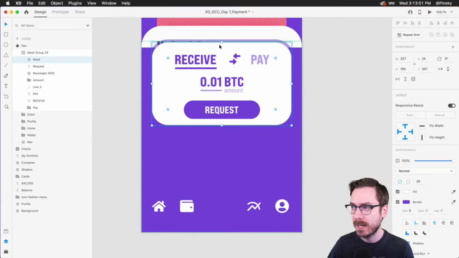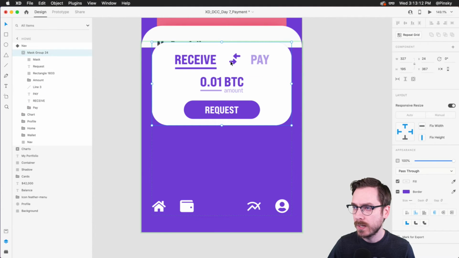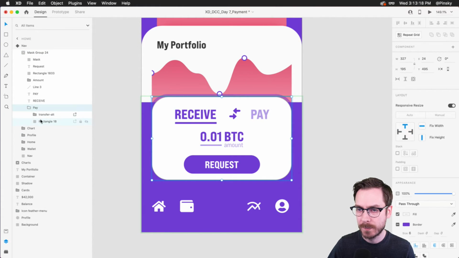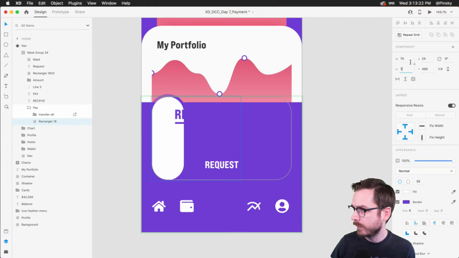I can go ahead and make this a little bit larger if I wanted to, but we're going to get to that in the second state. So now that that's done, we want to move everything out of the way. You remember we remembered that 75 pixel amount earlier, and that was for this particular rectangle. So I'm going to go back here, 75 and 75.